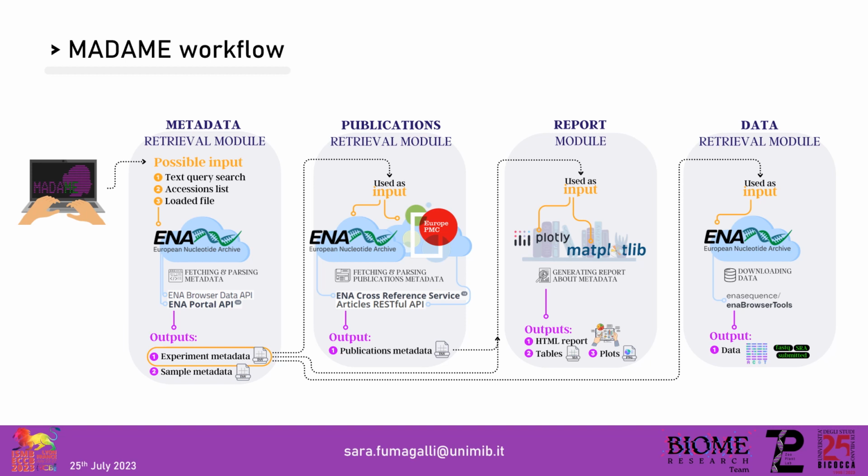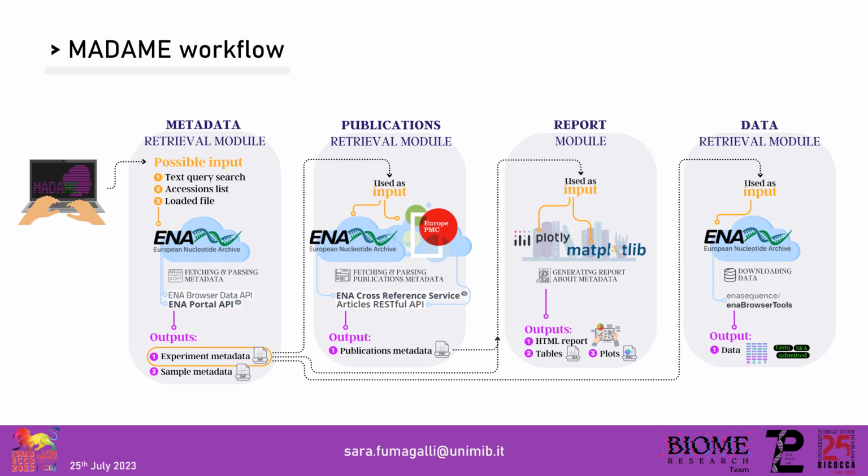Here, the user can retrieve the publications associated with the projects that have been found in the previous module. Madame searches for publications associated with projects in ENA, and if it doesn't find any record, it uses the Europe PMC Articles RESTful API to search every accession code present in the merged metadata file. The output of this module is a metadata file of the publications in TXT format containing several pieces of information, such as the link to the publications, but also the DOI, the titles, the affiliations, and text-mining terms.